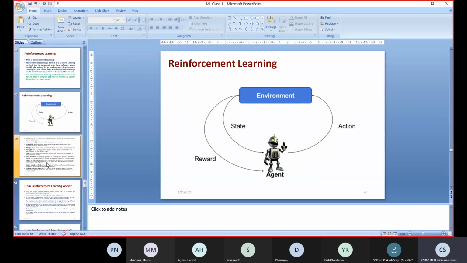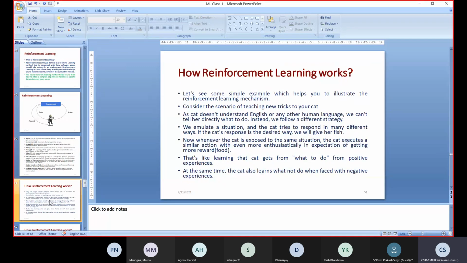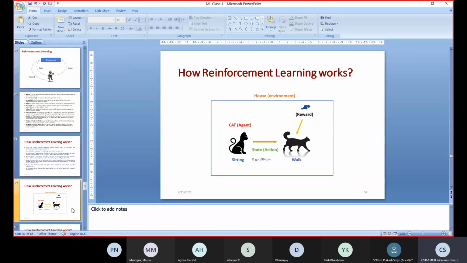Before going to these two slides, let us see one example. I want to bring this example to you, where we can see how the actual learning takes place. Consider this example: a person bought a cat for his house. You have a cat in your house, and I want to train that cat.